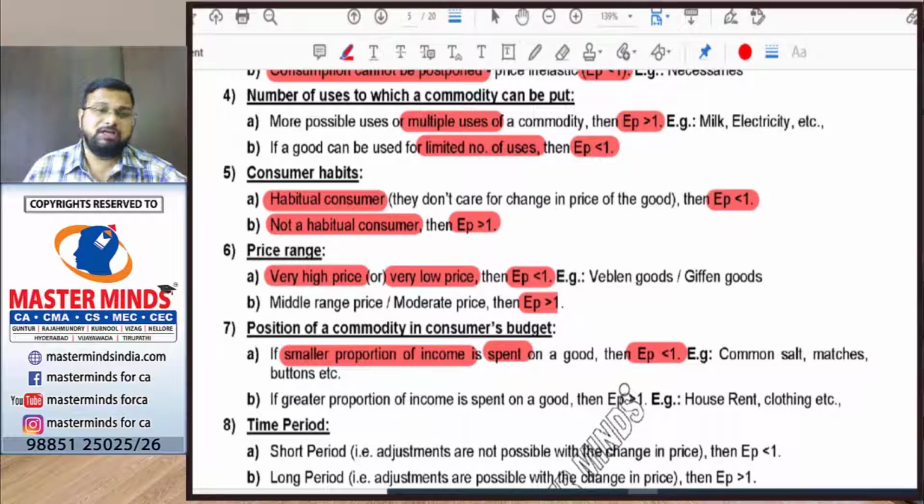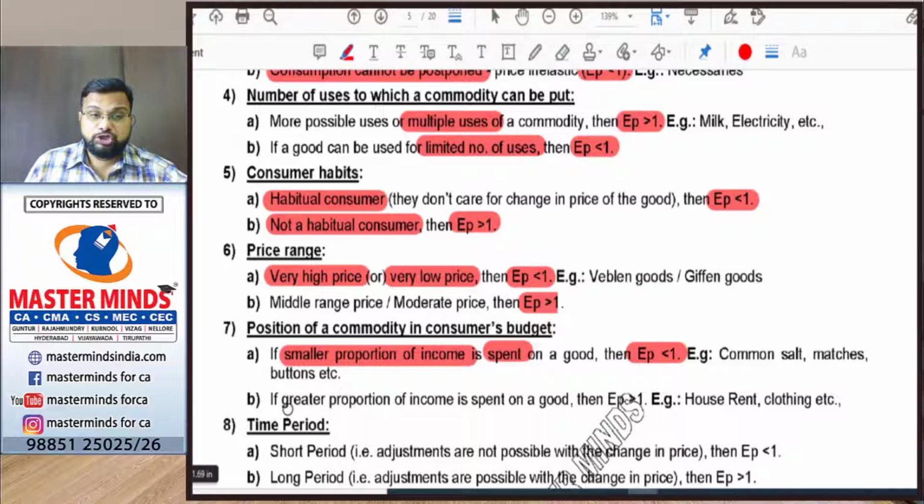I am earning 30,000. I am spending 300 rupees per month on newspapers. The newspaper bill increases from 300 to 350 because of an increase in prices. It doesn't mean that I am going to stop consumption of newspaper. I will still be using the newspapers. So even when the newspaper bill increases from 300 to 350, there is hardly any change in demand, because I am spending a very small portion out of my total income. That's why the price elasticity will be less than 1.